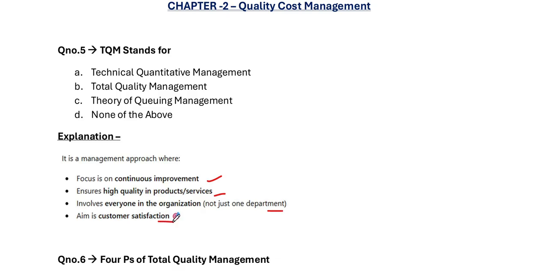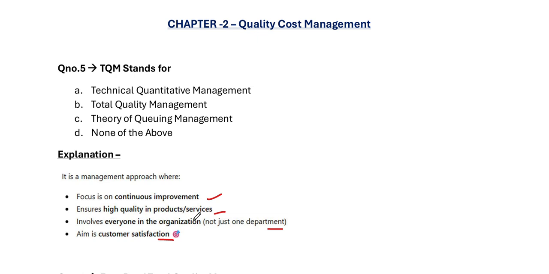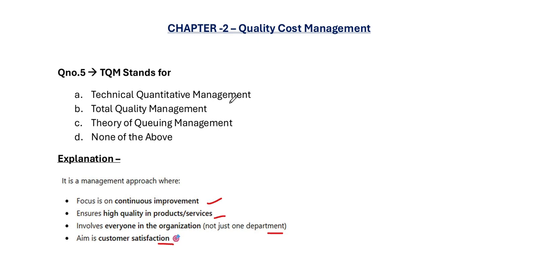Aim is customer satisfaction. Why are other options wrong? Because technical quantitative management is not a real concept. Theory of queuing management is related to waiting line theory, not TQM. It will be covered under waiting line theory. And none of the above is also incorrect because option C is correct: total quality management.